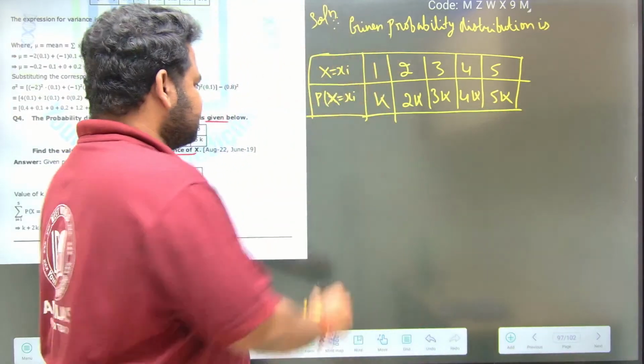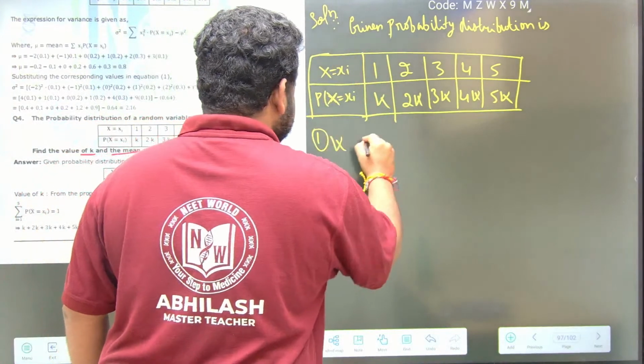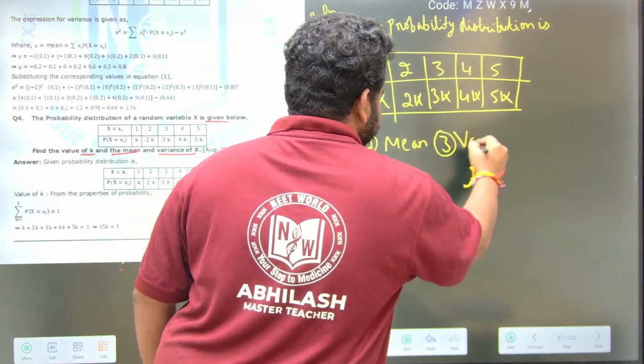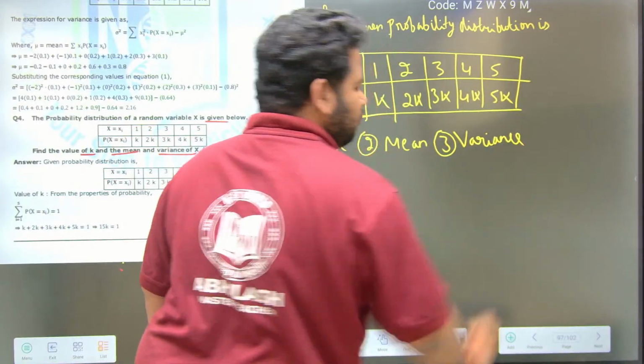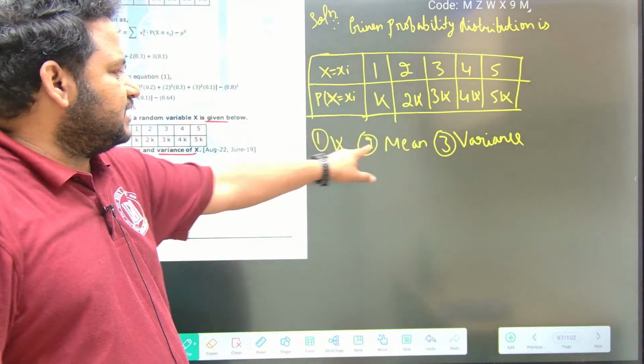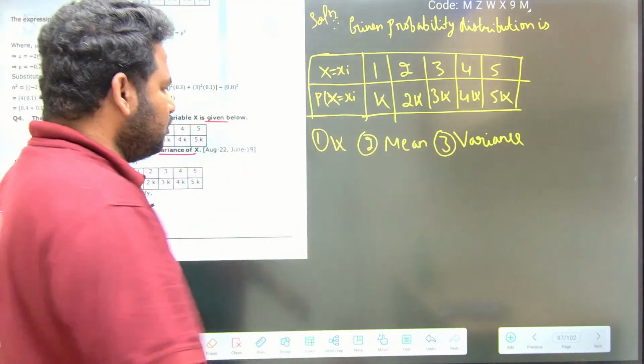Now the first thing they are asking is the k value, the second thing is the mean value, and the third thing is the variance. Now let us start with the solution, friends. The first thing they are asking is k.